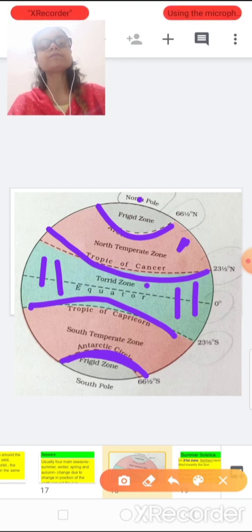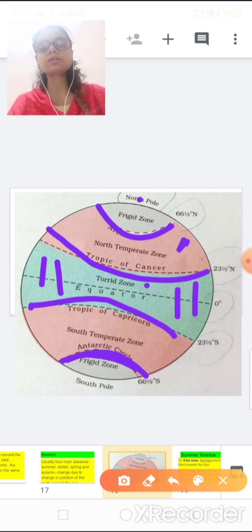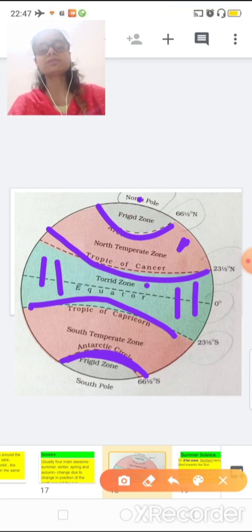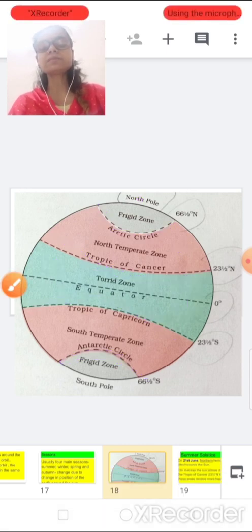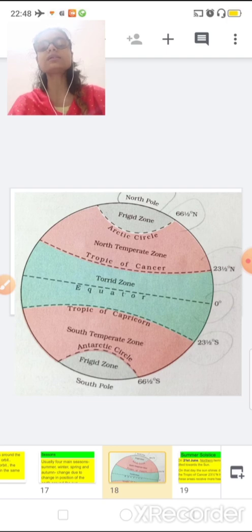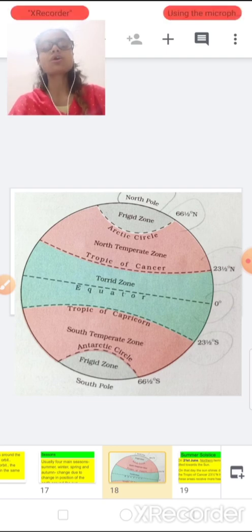Now remember, the Tropic of Cancer comes under the northern hemisphere, the Tropic of Capricorn comes under the southern hemisphere. Similarly, the Arctic Circle is in the northern hemisphere, the Antarctic Circle in the southern hemisphere. Look at this diagram very carefully. It is a very important diagram to understand the different heat zones on the earth.